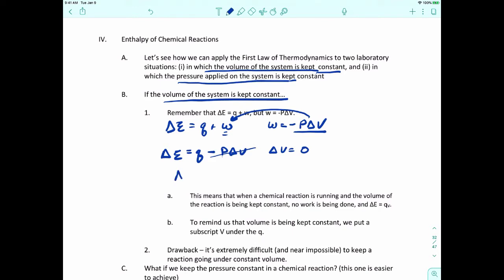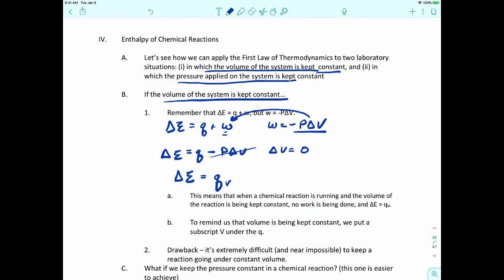We get that delta E, the change in internal energy, is going to be equal to heat, Q. To show that we're keeping the volume constant, next to this Q in the subscript we're going to write Q sub V, and that tells us that the volume is being kept constant. Okay, so that's pretty easy.